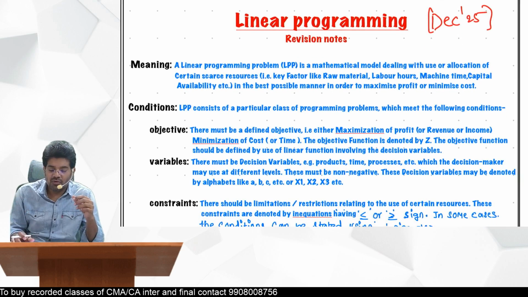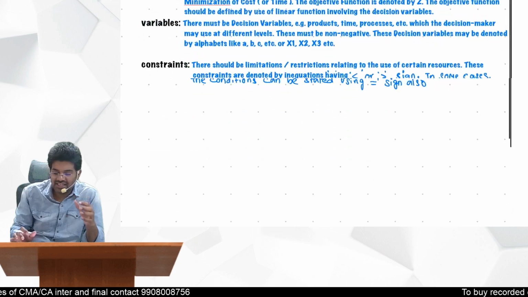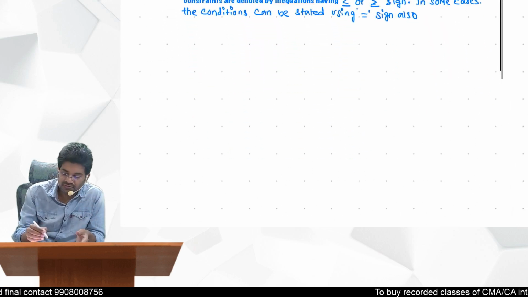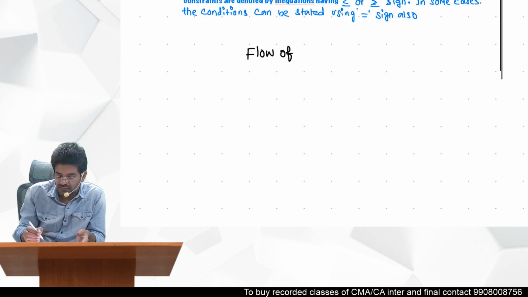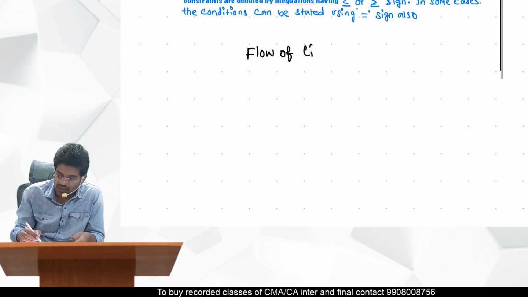Now, whenever you want to form a linear programming, how the structuring is, first there will be a problem. How you can understand this is, what is the flow of linear programming.